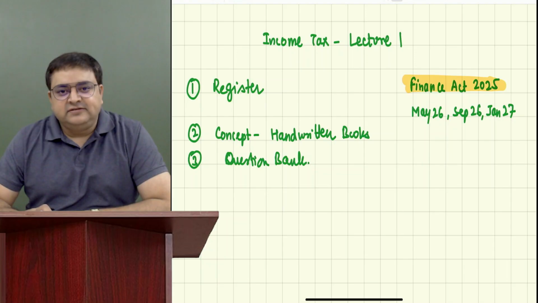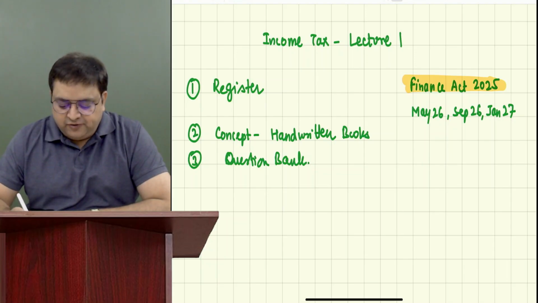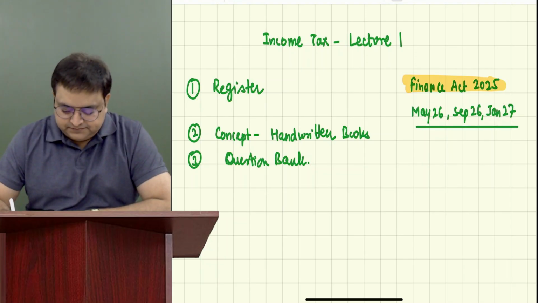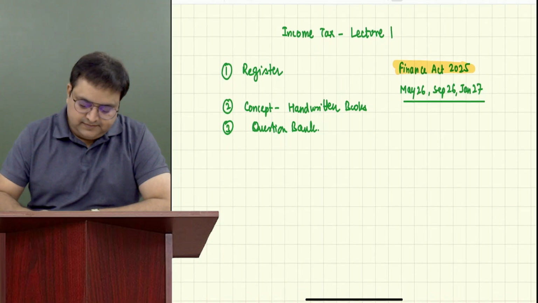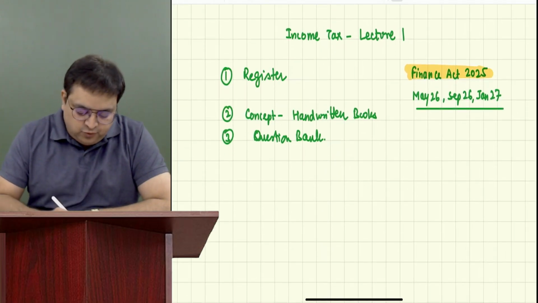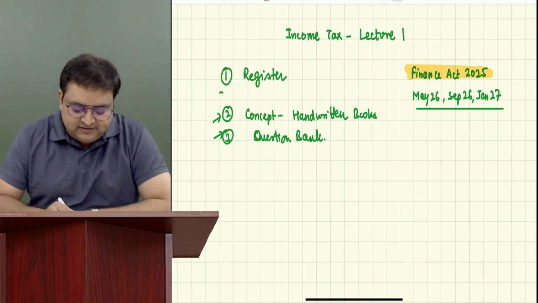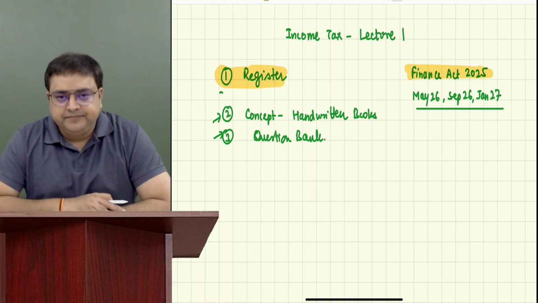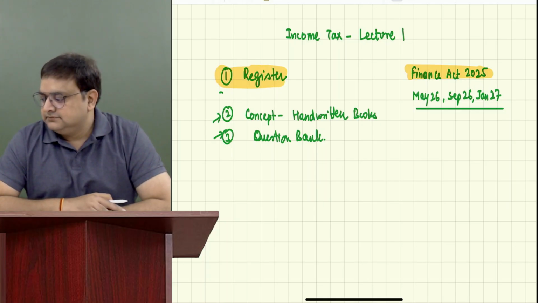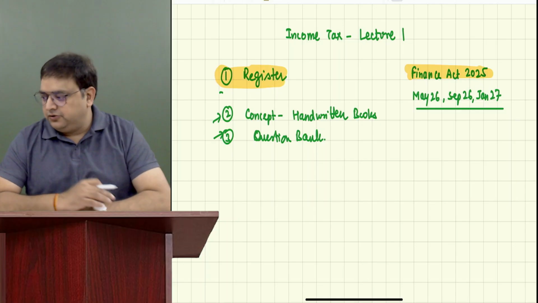So these classes are applicable for these examinations, guys. Now, these are the two books which you would be getting. And the main thing is the register which you have to maintain. Guys, any questions still here? No, sir. Okay, good to go.